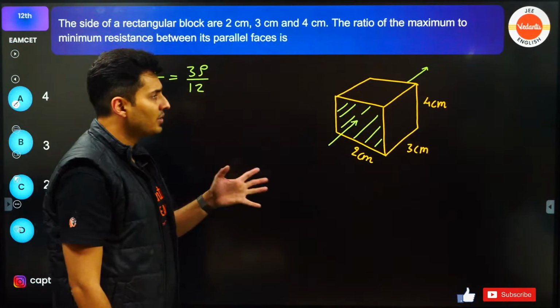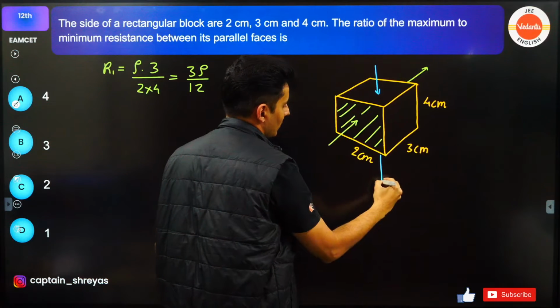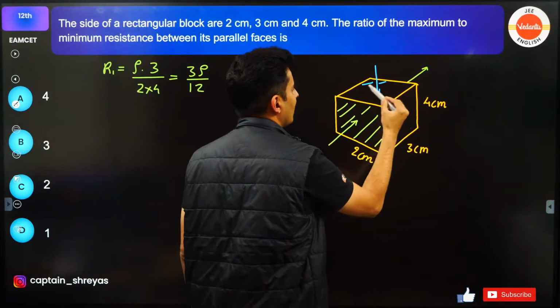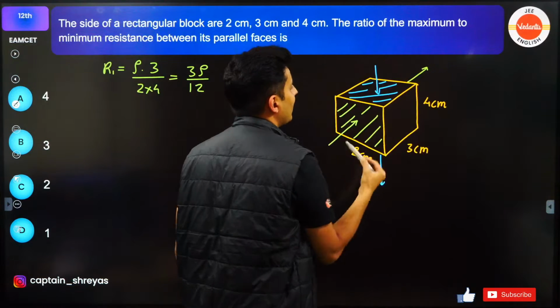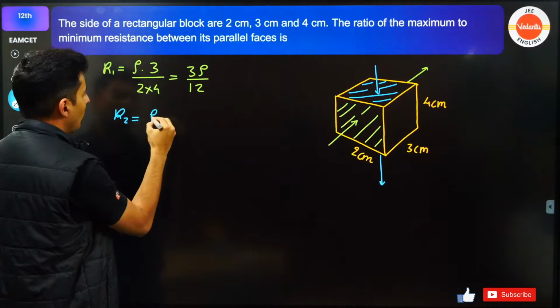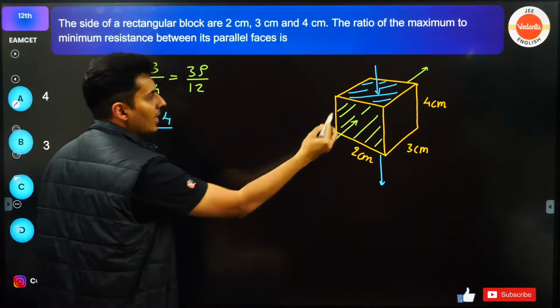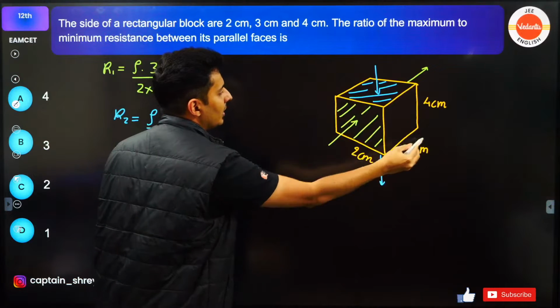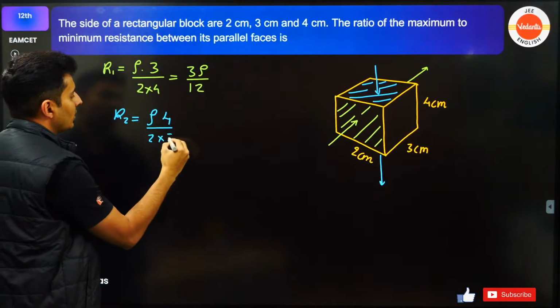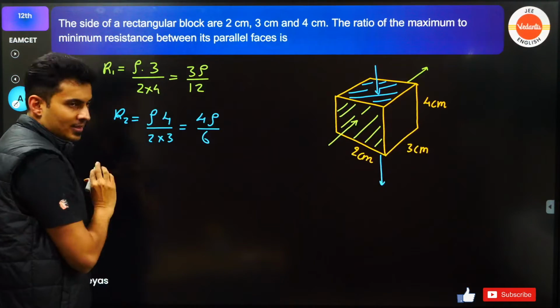Now, if somebody decides, no, I want to pass the current from here so that it comes out from here, then for such an arrangement, this would be the area of cross section. So in that case, R2 will be rho, length of which it is traveling is 4, divided by area, this side into this side, 2 into 3. So it will be 2 into 3. So it will be nothing but 4 rho by 6.